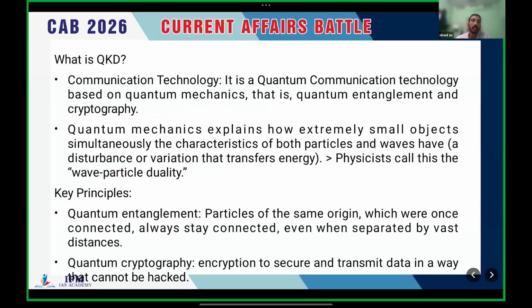The other important terminology you have to understand is quantum key distribution. What is quantum key distribution? Any person from a physics background? As far as my understanding, it's a communication technology. It's a communication technology using quantum mechanics.